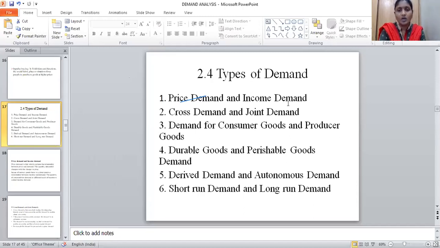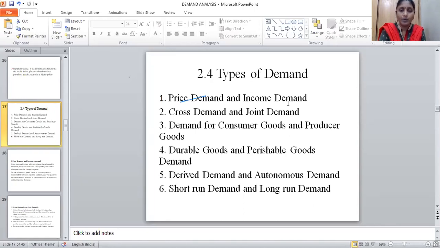Consumer goods, what are consumer goods? Consumer goods are nothing but the goods which satisfy human wants directly, like food items and clothes. Producer goods are nothing but machines, tools, machinery and other things. By using those producer goods, we manufacture other goods. Such types of goods are called producer goods. What is the demand for consumer goods and producer goods? I explained that in the last class.